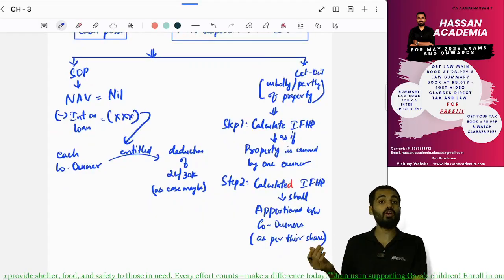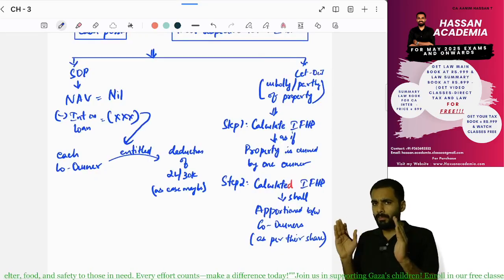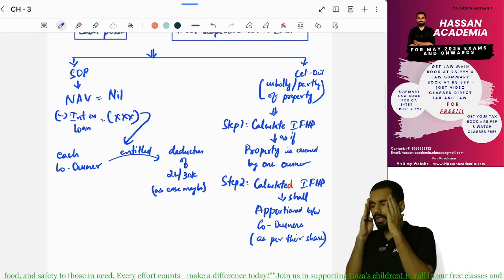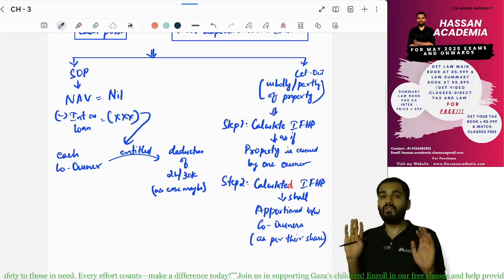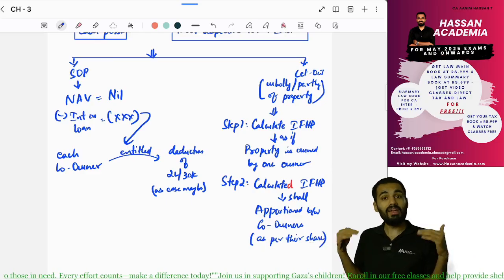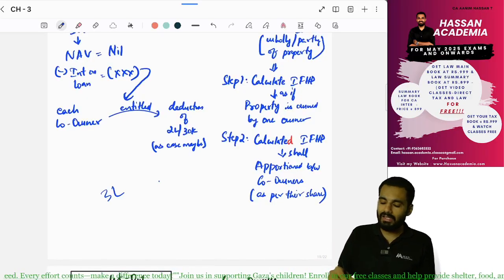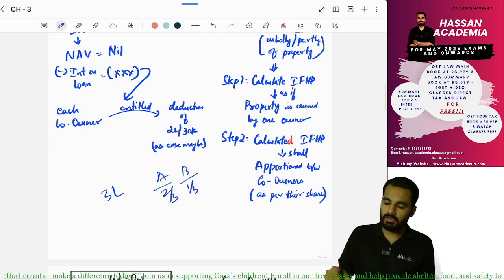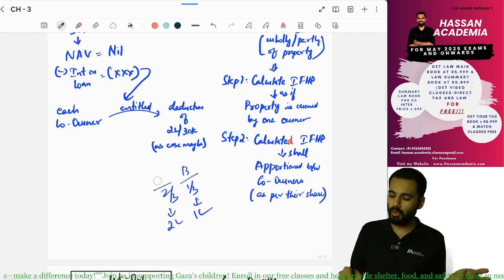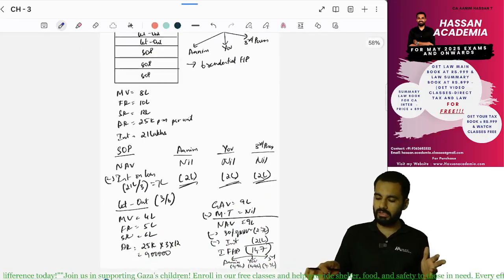And for a let out property, you will consider that the property is not co-owned, it is singly owned. We'll consider it singly owned and do the let out property calculation as usual. Once we have calculated the income from house property, then we will consider the share. For example, the income from house property is 3 lakhs, and A has a 2/3 share and B has a 1/3 share. So in this situation, A will get 2 lakhs, B will get 1 lakh. Yes, this is how you do the income from house property calculation. And if you want, you can see this sum.